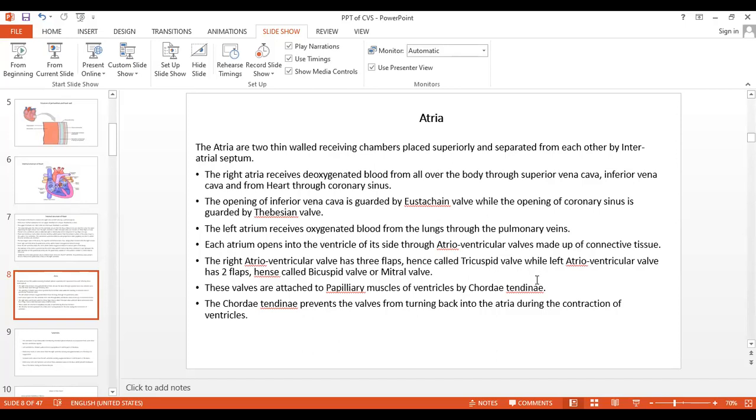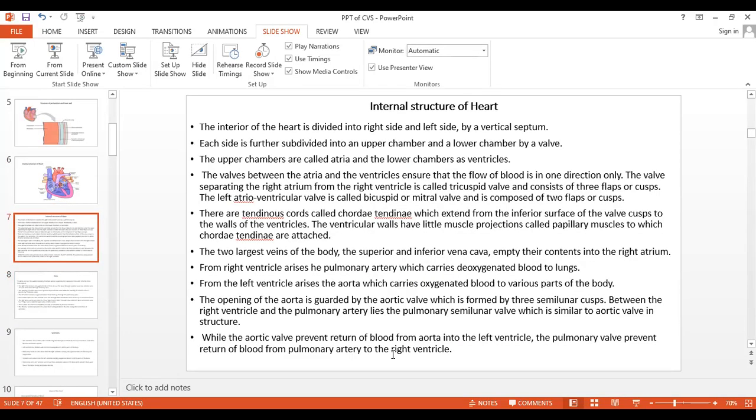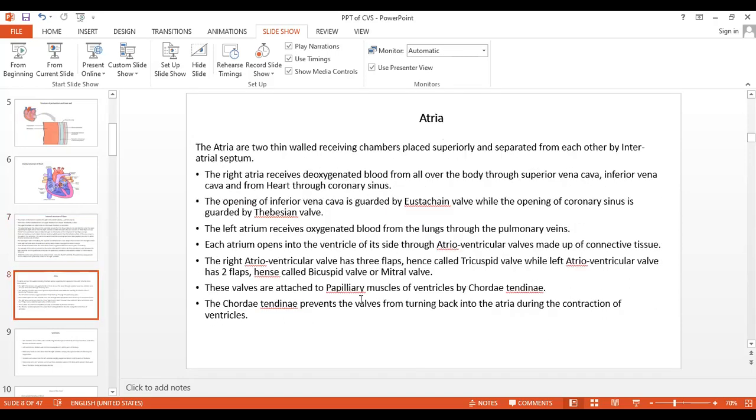It is present on the inferior side of the valve, the lower side. And the ventricle projects flap-like muscular structures, that is the papillary muscles of the ventricles.